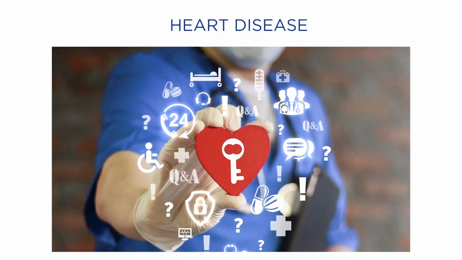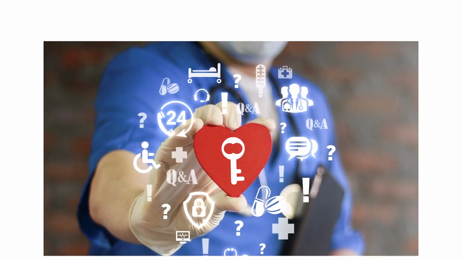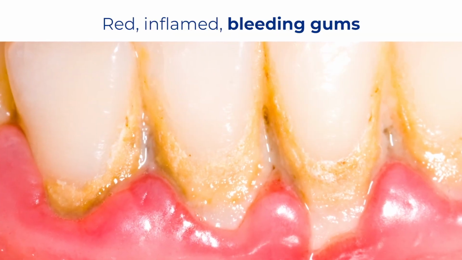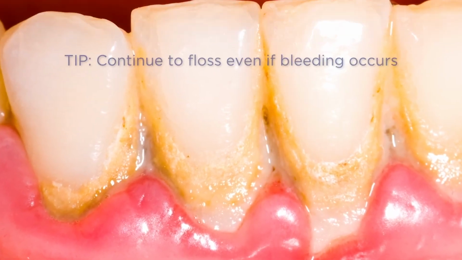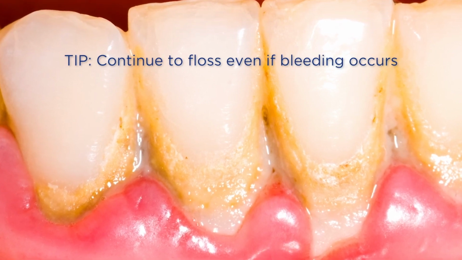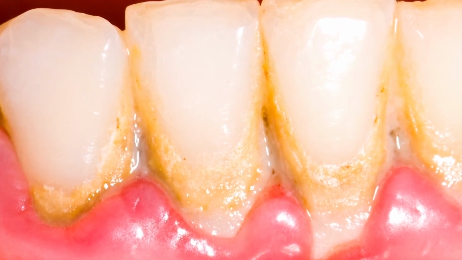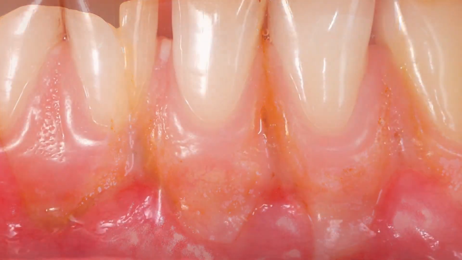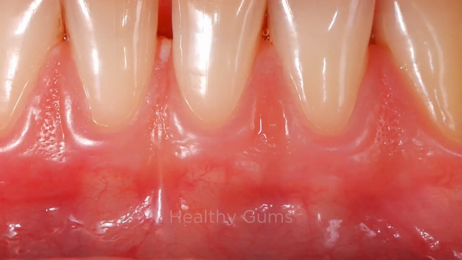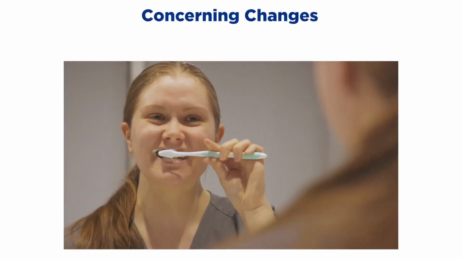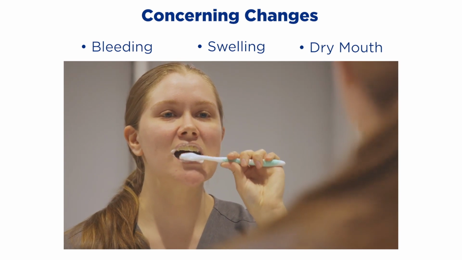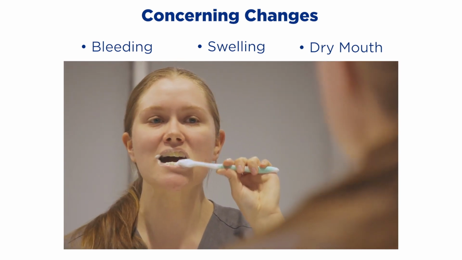Therefore, it is important to recognize indicators of gum disease, which may include deep red, inflamed gums that bleed easily upon brushing or flossing. It is imperative that one continues to brush and floss, even if bleeding occurs, to reinforce daily oral hygiene. Over time, the swelling will decrease and the bleeding will subside, which indicates that the gums have returned to a healthy state. If you notice oral changes such as bleeding, swelling, a dry mouth, or suspect dental decay, schedule a dentist appointment for evaluation, treatment, or monitoring.